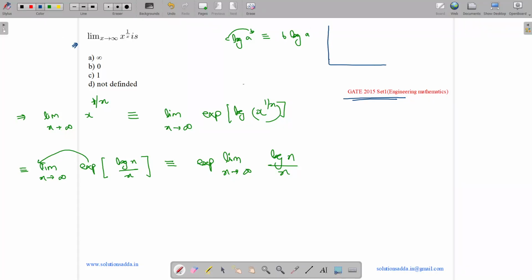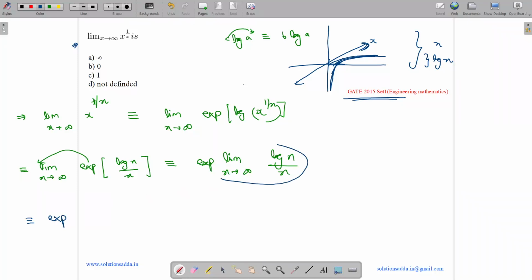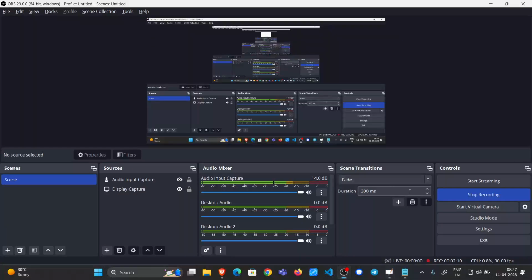See, the graph for x looks something like this. This is x. And the graph for log x looks something like this. So log x is a slow growing function and x is a fast growing function. So at a value infinity, x will have a very high value and log x will have a very low value. So what will be log x upon x? It will be almost equivalent to 0. So we have exponentiation of limit x to infinity log x upon x, which is 0. So we have exponentiation of 0, which is e raised to the power 0. Anything raised to the power 0 is 1. So the answer is option C, 1.